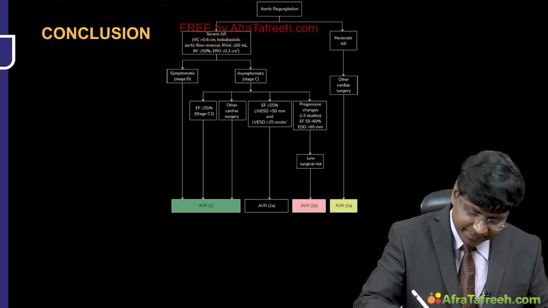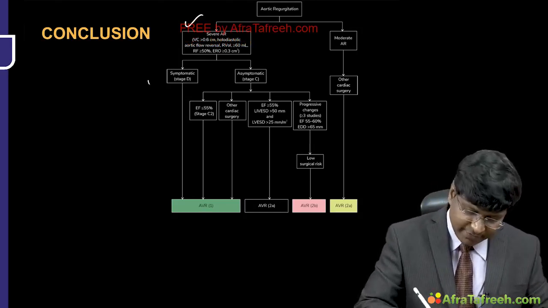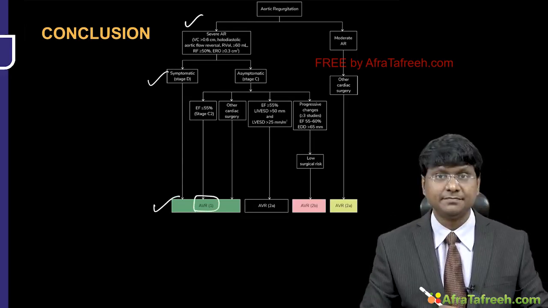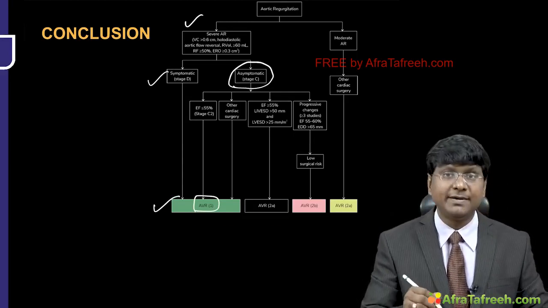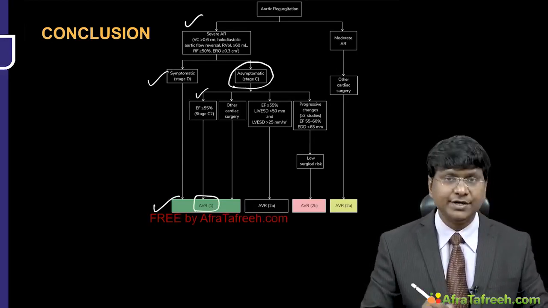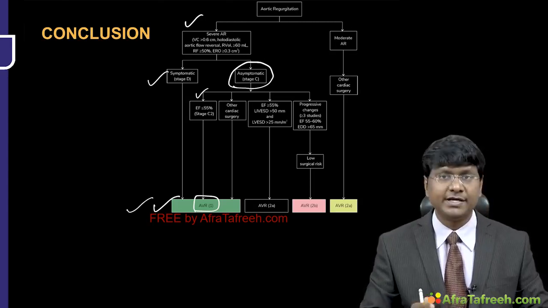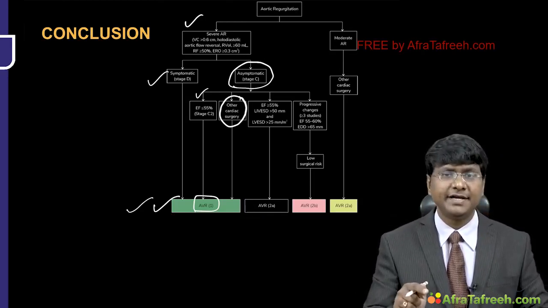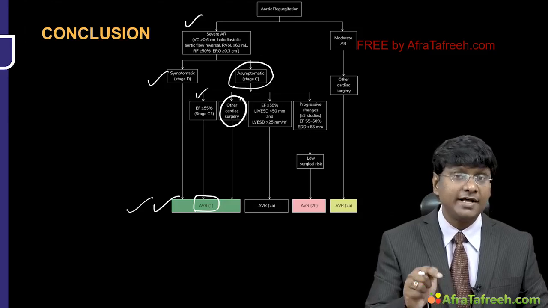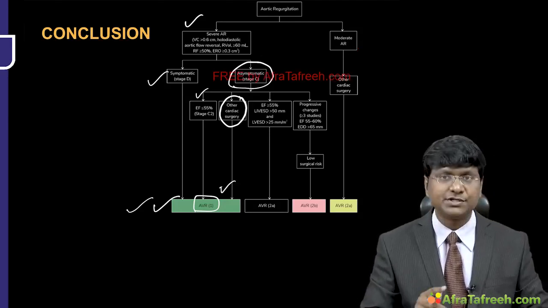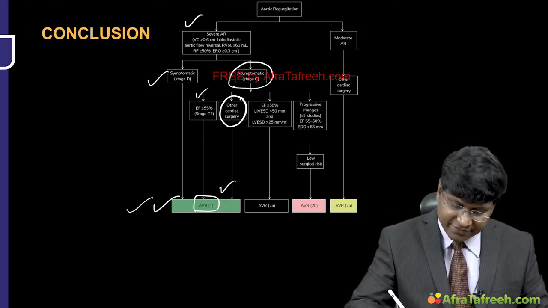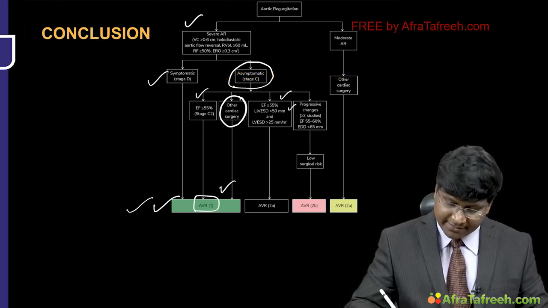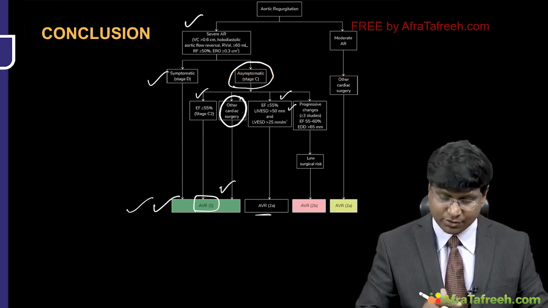Now you see here, severe AR, right? Severe symptomatic AR is a class 1 indication for aortic valve replacement. If the individual has asymptomatic severe AR and the ejection fraction is reduced to less than 55%, it's a class 1 indication for surgery. And along with that, asymptomatic severe AR undergoing coronary artery bypass graft is also a class 1 indication for aortic valve replacement. And if the ejection fraction is more than 55% and the LV end systolic diameter is more than 50 mm, then aortic valve replacement has to be done, but that is a class 2 indication.